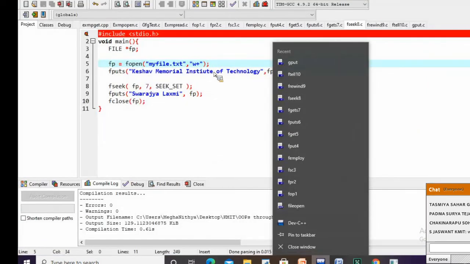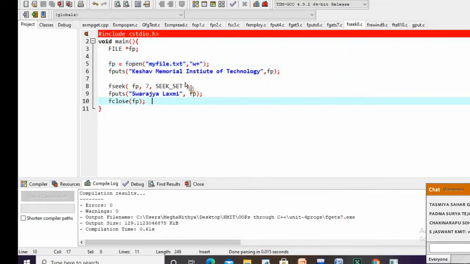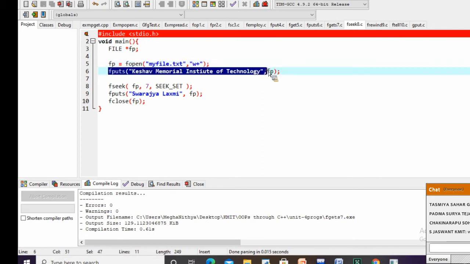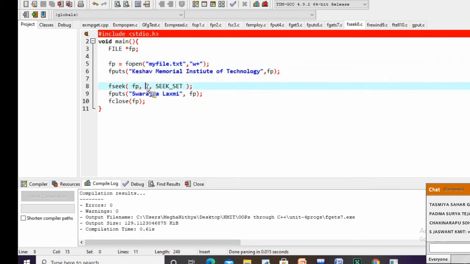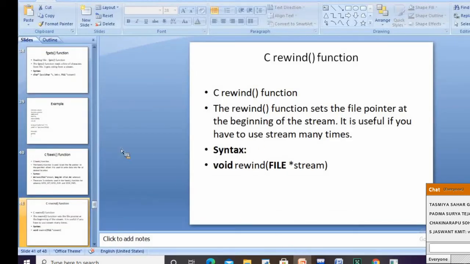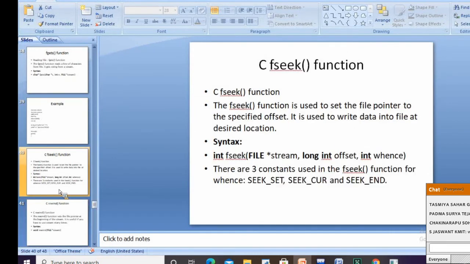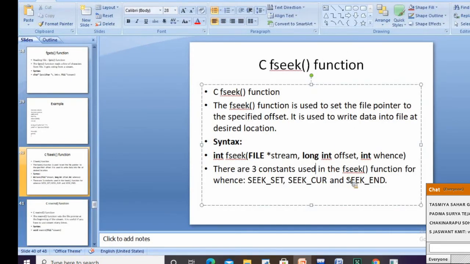So I'm opening that particular file for both read and write purposes. Then I have a function called fputs, with the help of this I'm trying to print. Then fseek(fp, 7, SEEK_SET). By default it is going to be SEEK_SET, SEEK_CURRENT and SEEK_END.